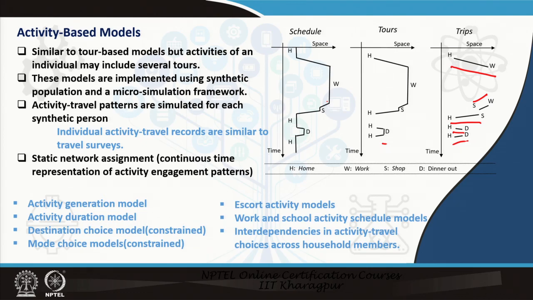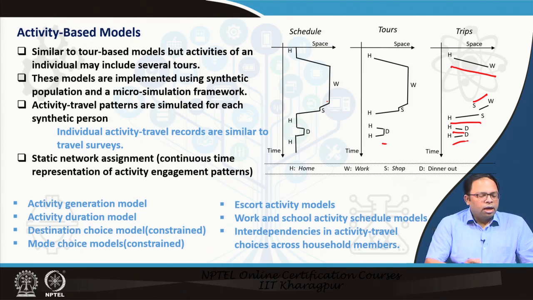So, in activity based models, we have an activity generation model, escort activity models, and an activity duration model, how long each of these activities lasts. Then we have work and school activity schedule models. We have destination choice models, which are constraint models. Destination choice is based on time of the day, and we have mode choice models, which are again constraint models: based on the activity, the destination, and the time of the day we do a mode choice. Then interdependencies in activity travel choices across household members are also considered.